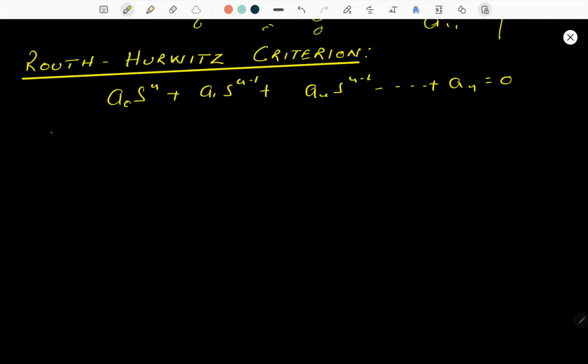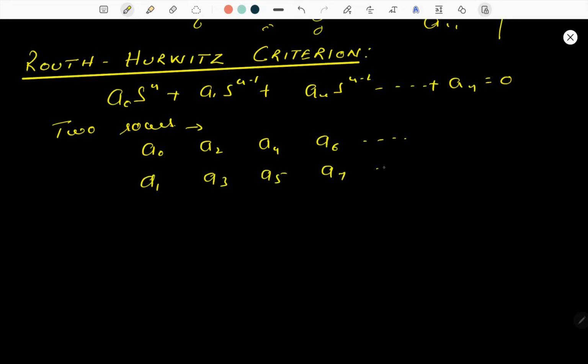Let's consider two rows consisting of alternate coefficients. The first row has a0, a2, a4, a6, the even number coefficients. The second row has a1, a3, a5, a7, and so on. Suppose we have considered a sixth order polynomial.